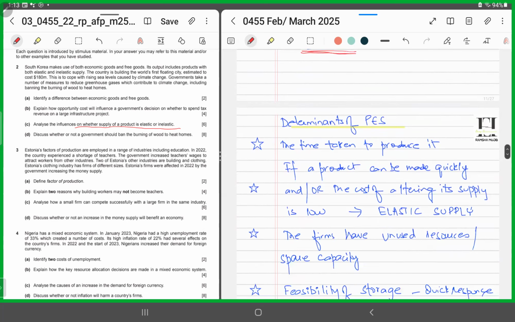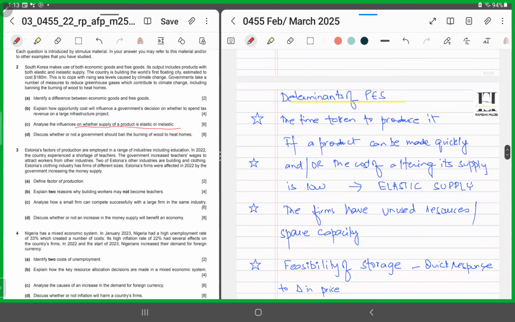Now, in order to ascertain whether the supply of a product will be elastic or inelastic, it depends upon the time taken to produce it. If a product can be manufactured quickly, or the cost of altering its supply is low, that means you can quickly respond to increases in supply, so then the supply of that product is said to be elastic.